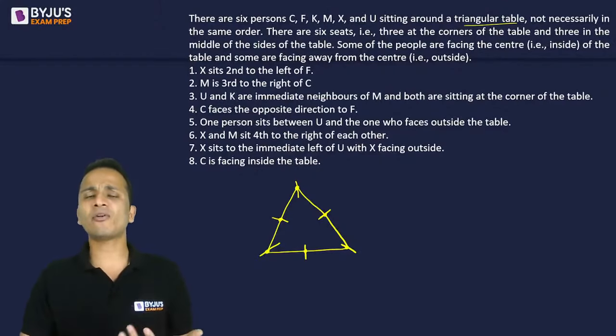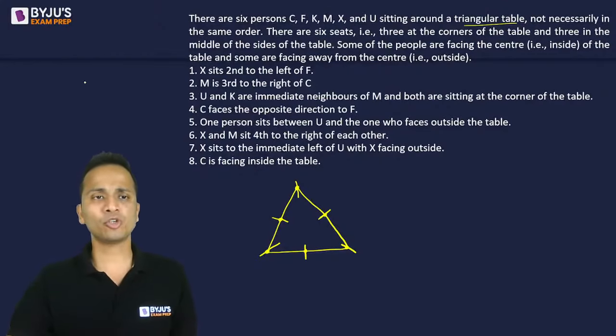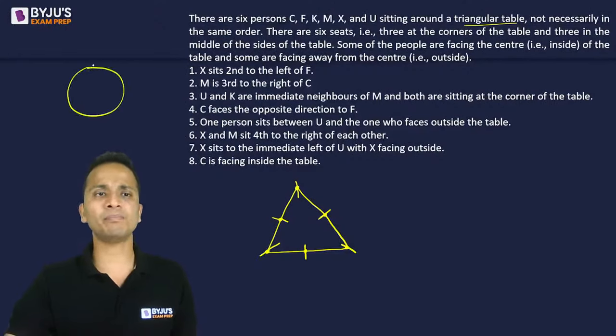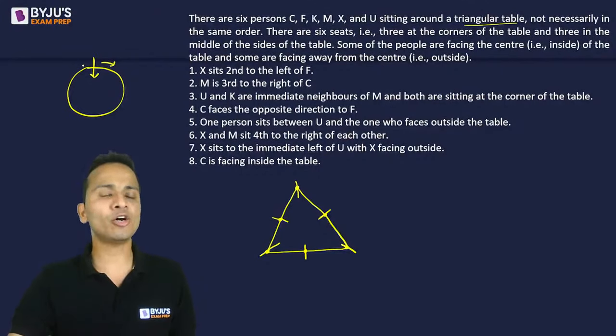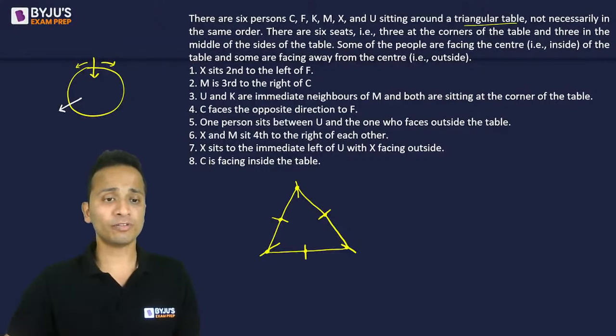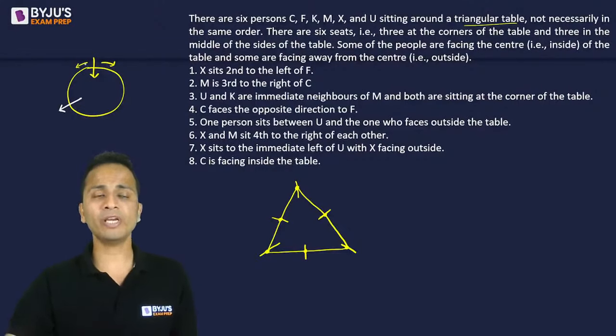Okay. So how will we determine left and right? Let's say I take an example of a circular table and a person is sitting like this facing inside the table. The left of this person will be clockwise, and the right of this person will be anti-clockwise.